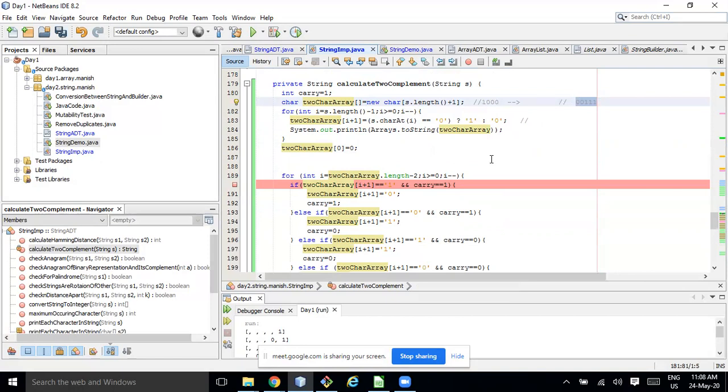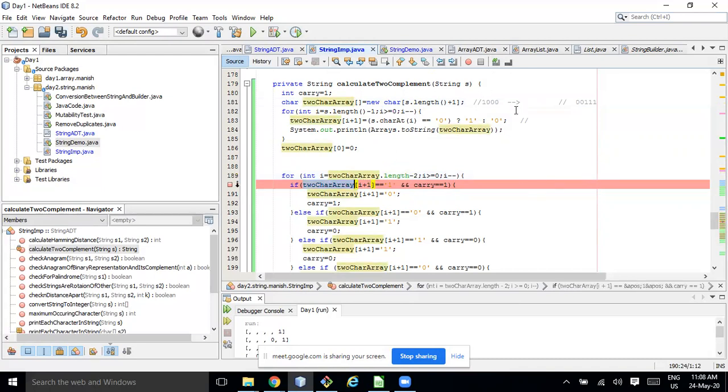After that, again I am starting from the -2 position and then adding i plus 1. I could take -1 here and directly 1, but meanwhile I modified it, that's why this is -2 and 1. So here, what it is doing is charArray i plus 1.